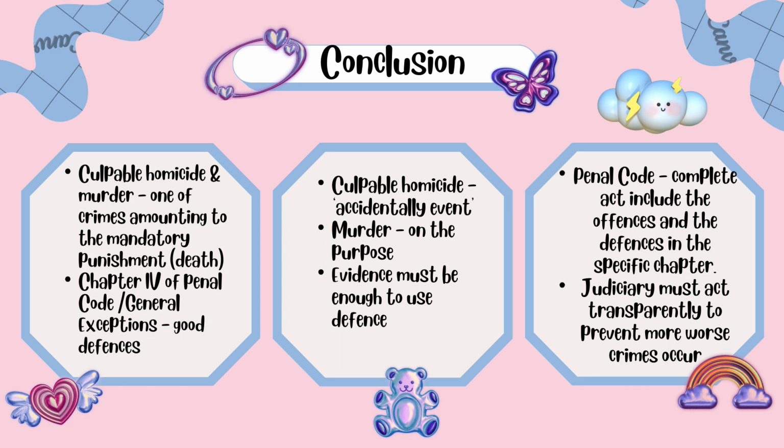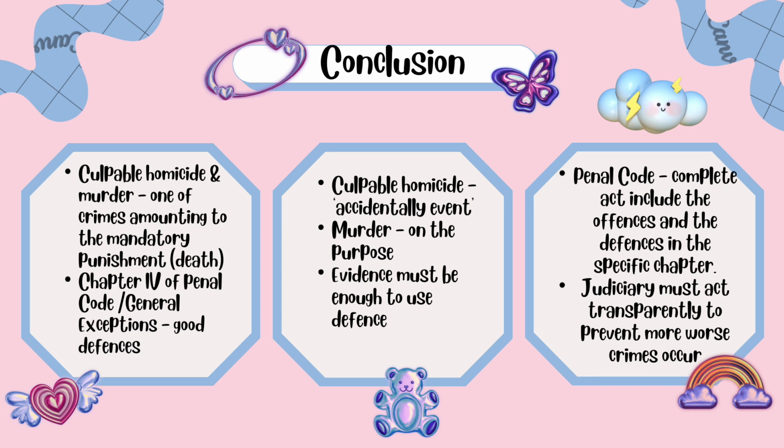To exercise this Chapter 4 of the Penal Code, or in other words its general exceptions, the offender or defendant must prove his act free from the elements stated in Section 299, which explains culpable homicide, and Section 300, which amounts to murder. The defense of culpable homicide and murder in Chapter 4 of the Penal Code, or general exceptions, can be used as a good defense if actus reus and mens rea can be proved that the event was unintentional and it was an accident on behalf of the defendant.